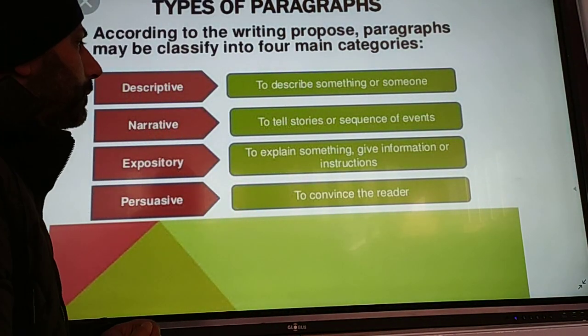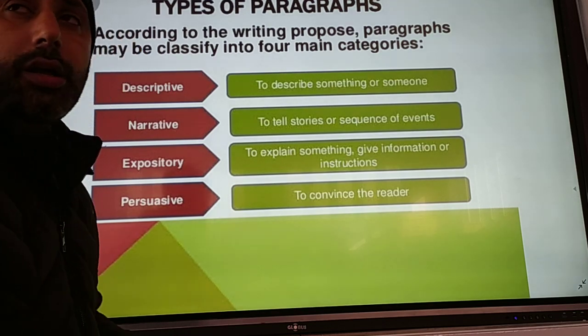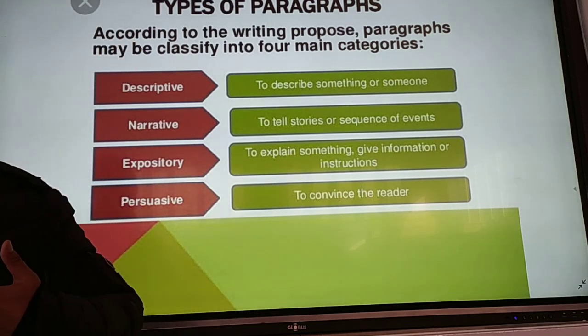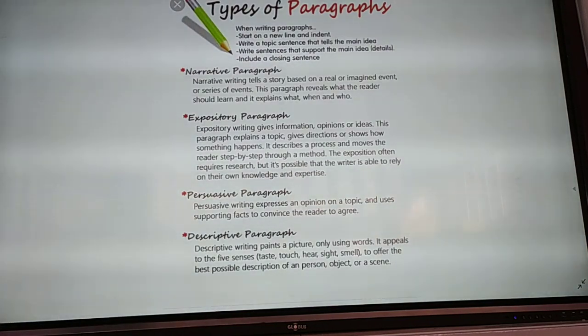Expository, I told you, is to explain something, give information or instruction. Persuasive is to convince the reader, yani to say your own arguments. I already told you once again, you can see narrative, expository, persuasive and descriptive.